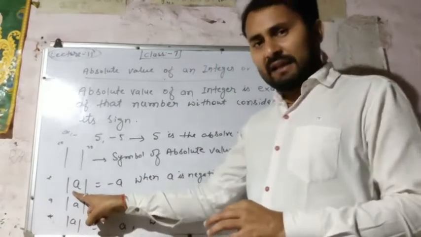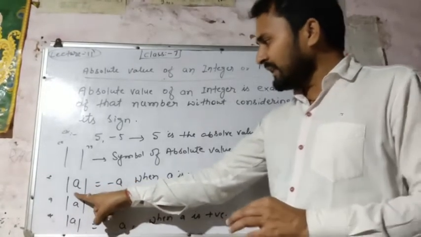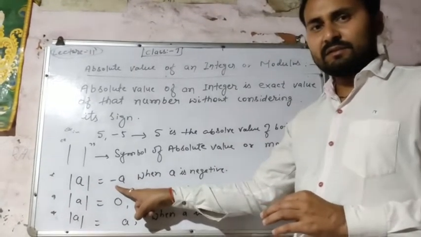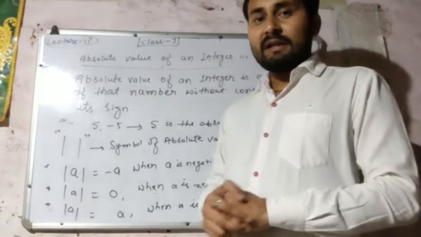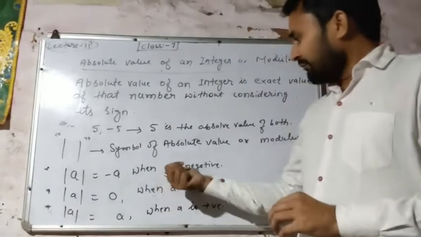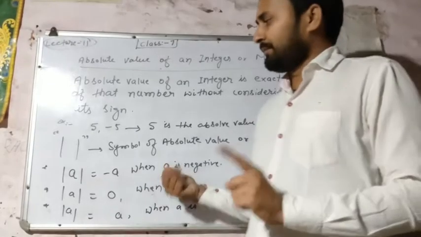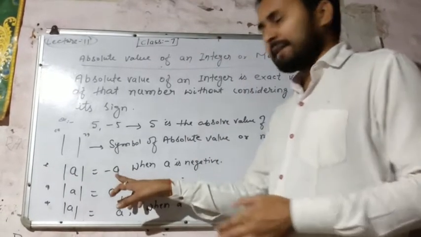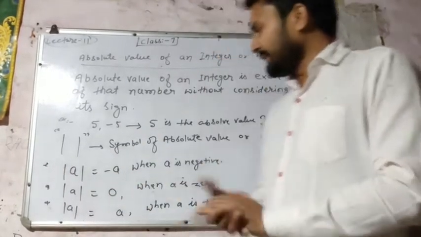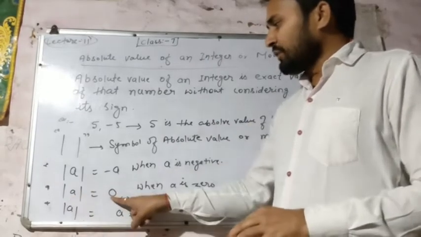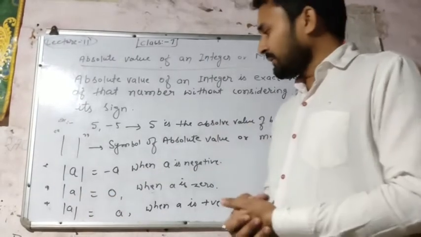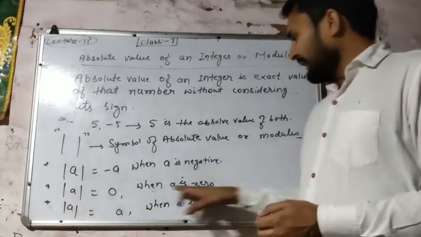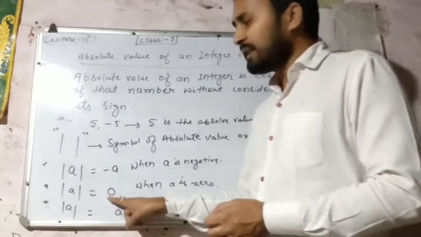When modulus a equals minus a, when is it possible? It is possible only when the value of a is negative. Then the result is minus a. On the other hand, modulus a equals 0, when it is possible only when the value of a is 0.